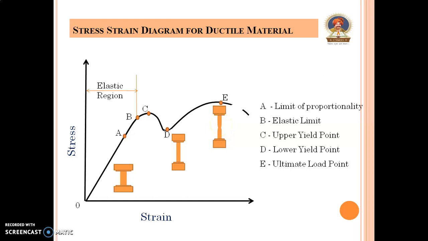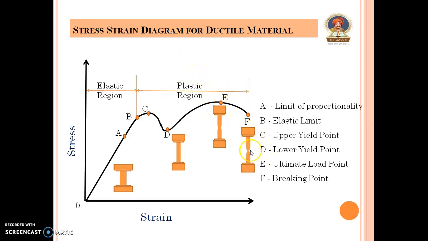Now the stress strain curve falls from point E to point F because the specimen is broken into two pieces and a cup and cone type of shape is formed. Point F is the breaking point. Here point B to point F is the plastic region.